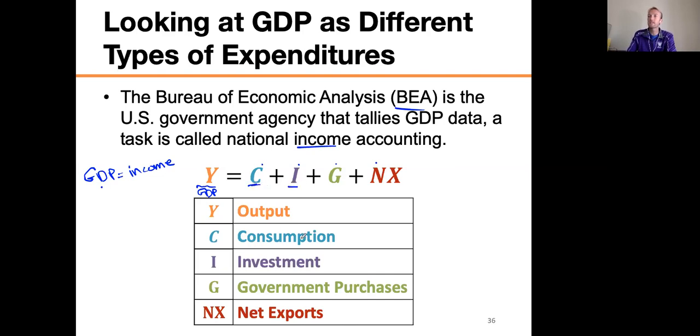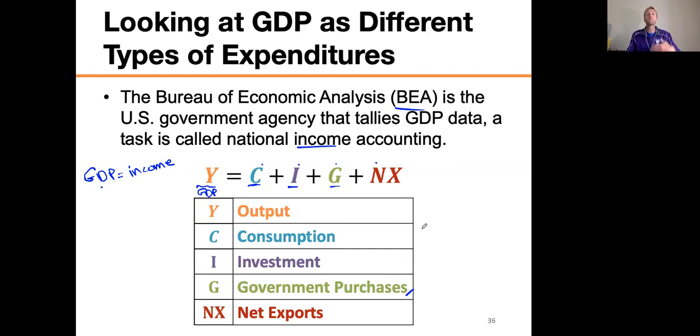I is investment. Don't forget, the specialized term that we use in this class for investment means the purchase of physical capital. Anytime a firm purchases computers, machines, a factory, a tractor, anything like that, it goes into investment, and we add it up. Now G is government purchases. This is not government spending, this is government purchases. This is really important.